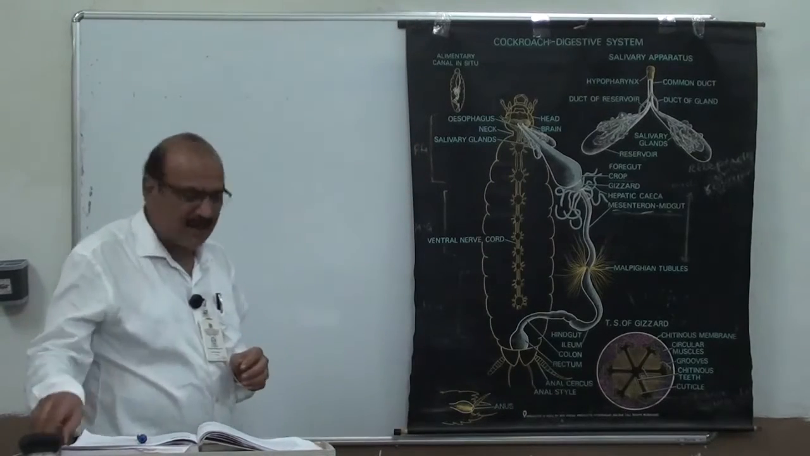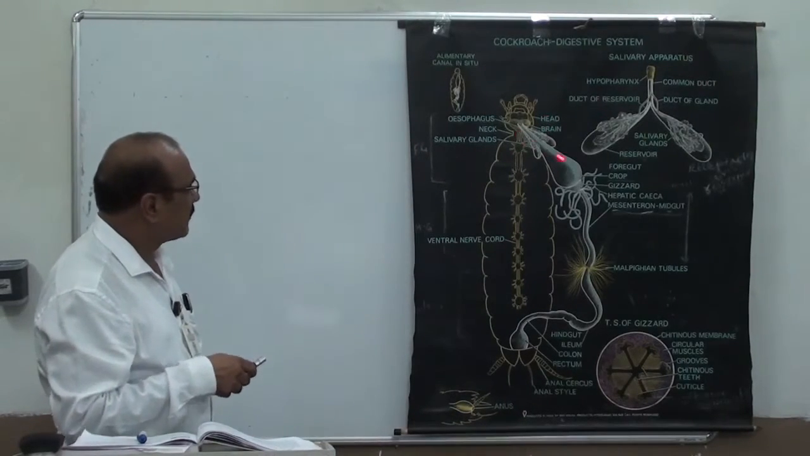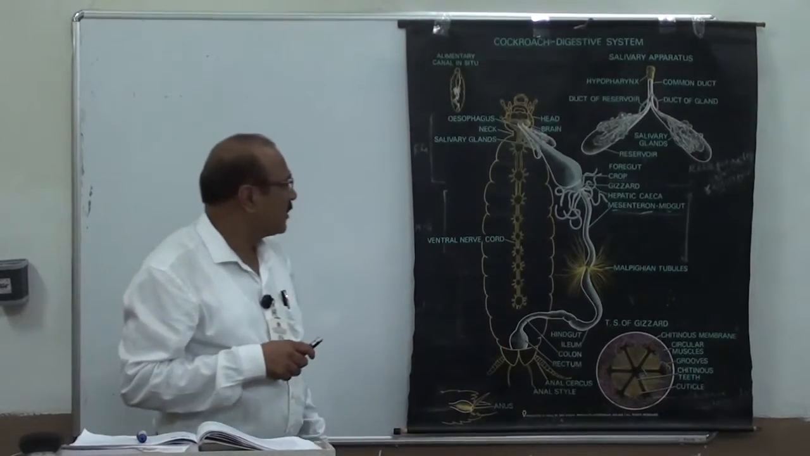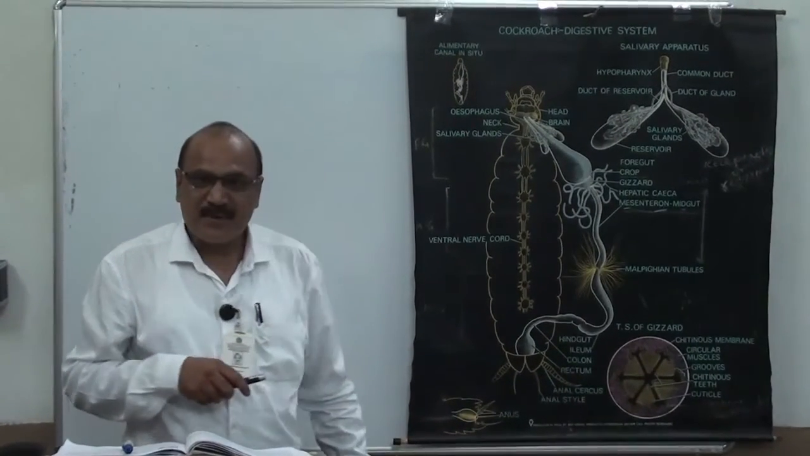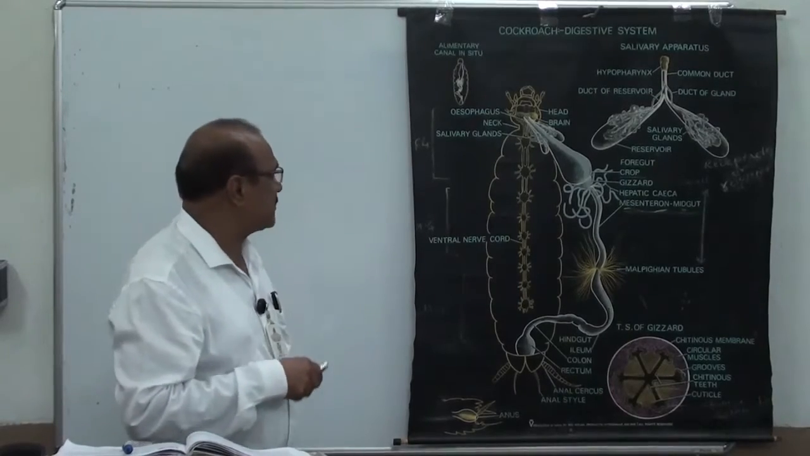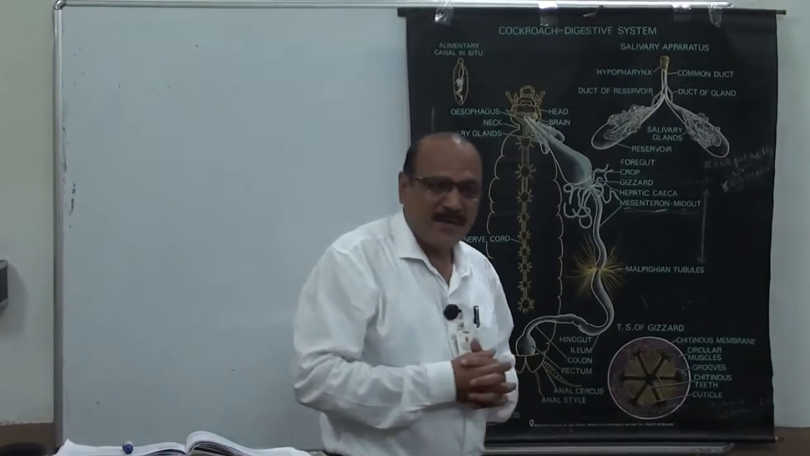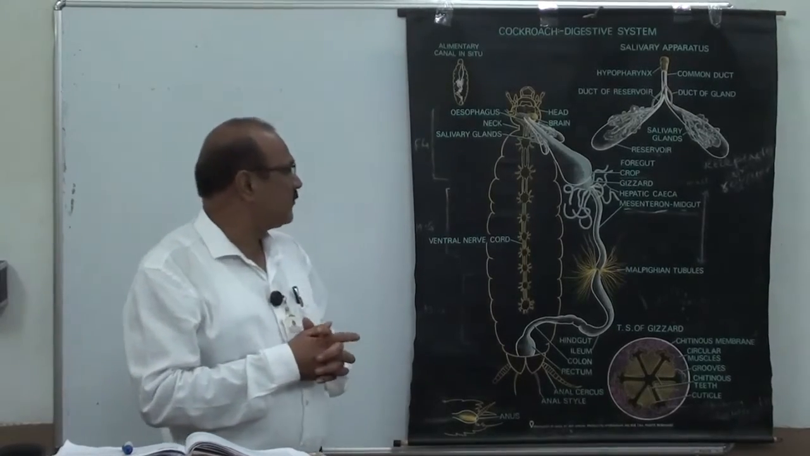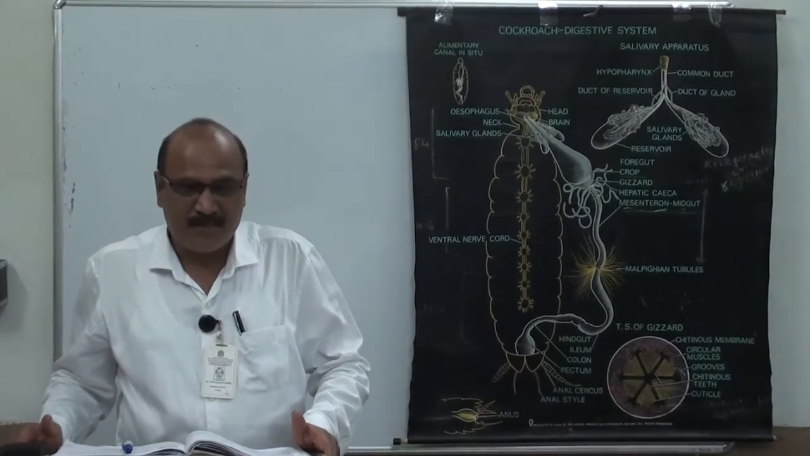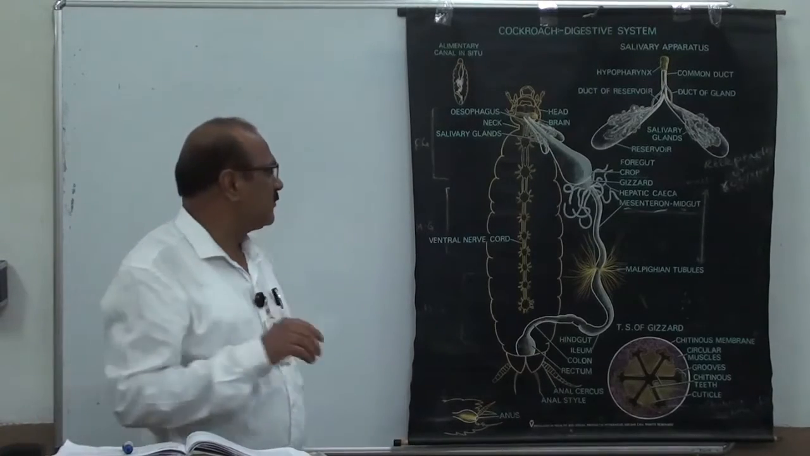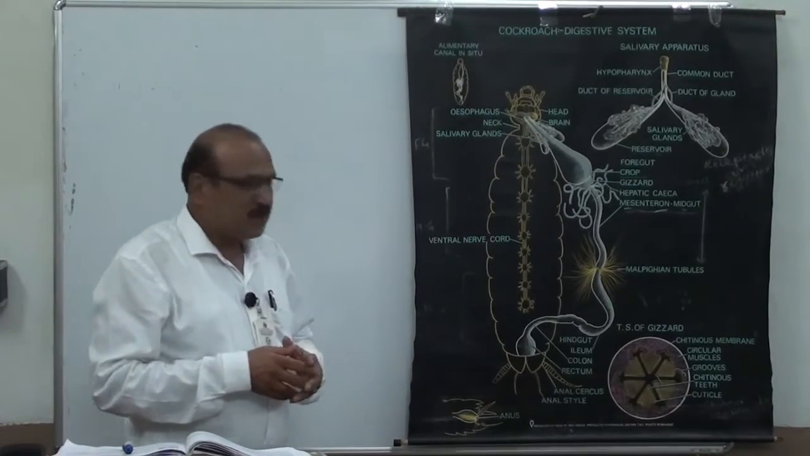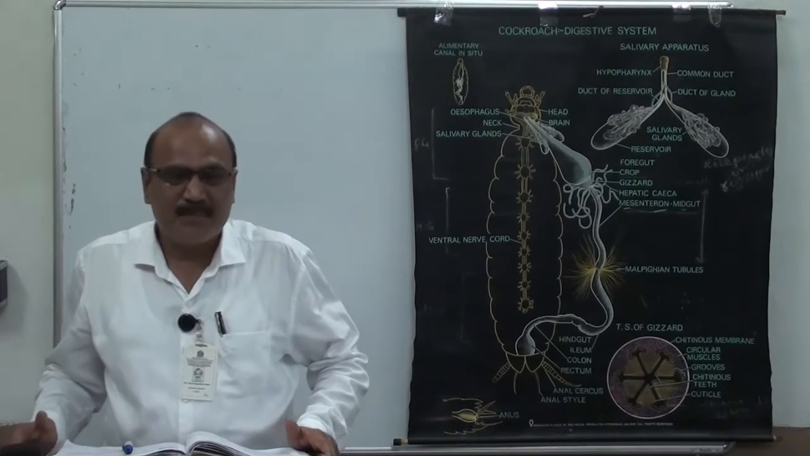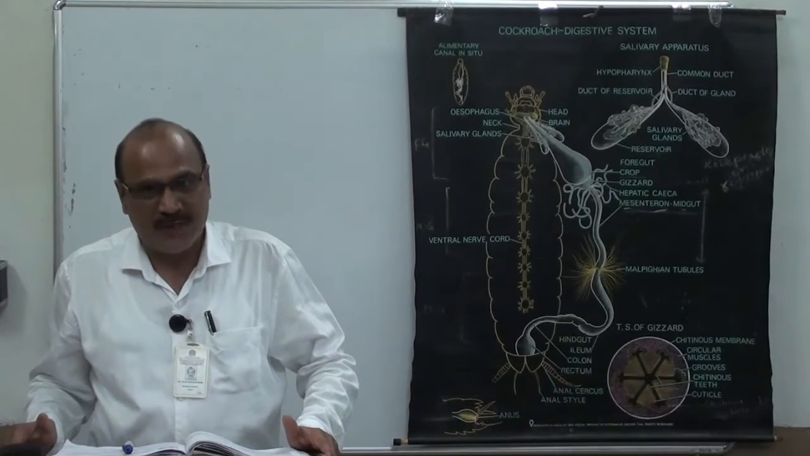Now, this is an alimentary canal. It is a tubular structure. The alimentary canal starts from the mouth and ends at the anus. It consists of three parts: the foregut, midgut and hindgut. The foregut and hindgut are formed from the ectoderm, and the midgut is formed from the endoderm. These are called the stomodeum, mesenteron and proctodeum.